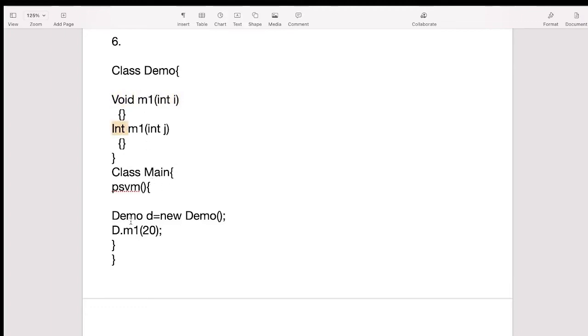Then in the main class, we are creating the object of this Demo class and we are trying to access this m1 method by passing the parameter as 20. Now just pause the video and think about this problem statement. What will be the output? As this is in the same class, this is method overloading. So let's run the program and see what will be the output.